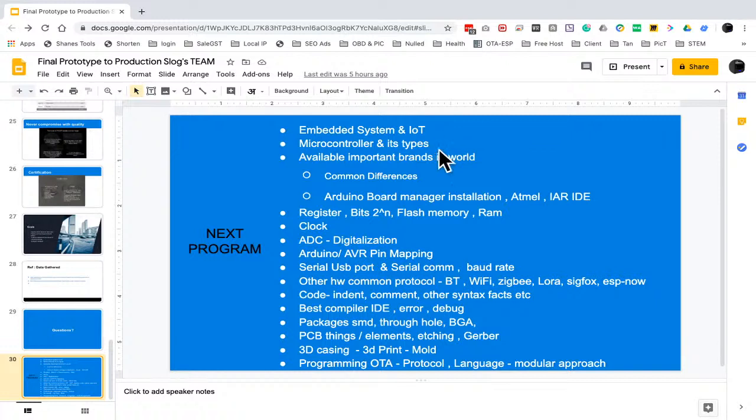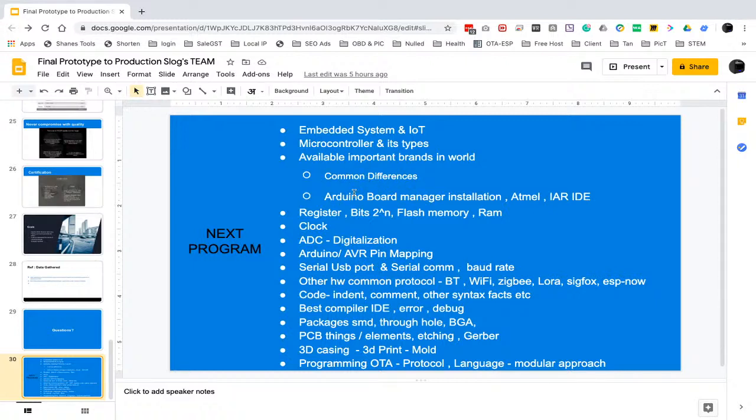We will talk about embedded systems and IoT, microcontrollers and their types, and the important brands available in the world. Whatever brands of these microcontrollers are available, we will talk about them,